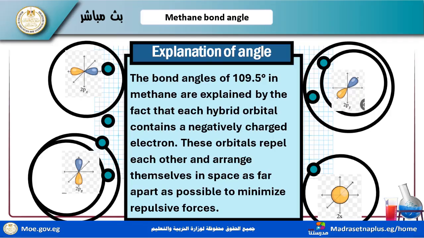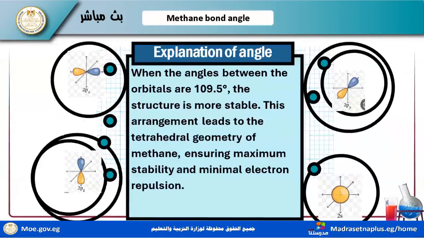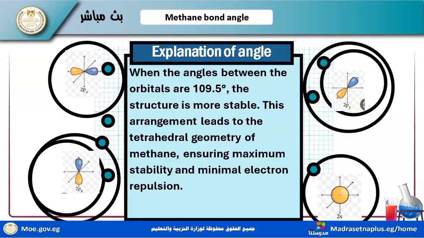These orbitals repel each other and arrange themselves in space as far apart as possible to minimize repulsion force. We have this angle, 109.5. This arrangement leads to the tetrahedral geometric shape of methane CH4, ensuring maximum stability and minimal electron repulsions.